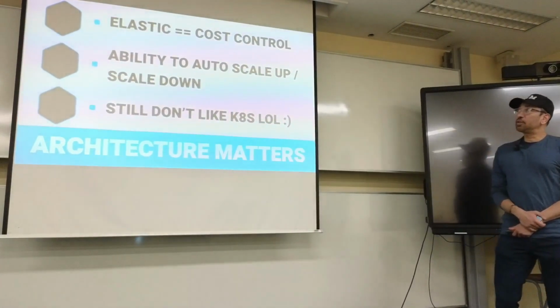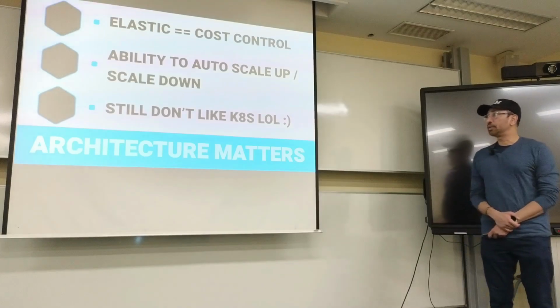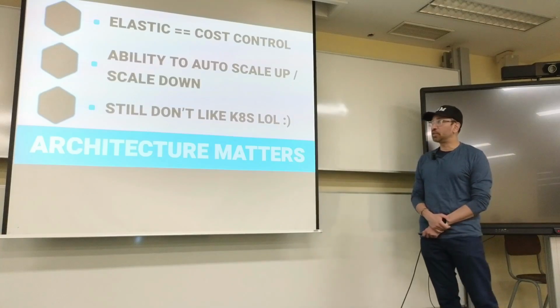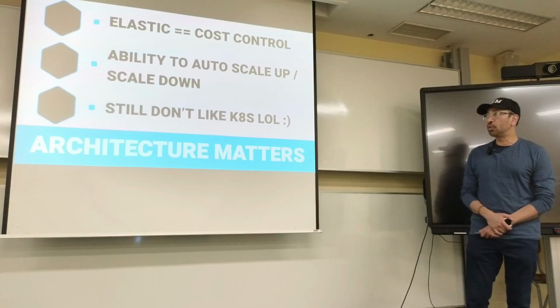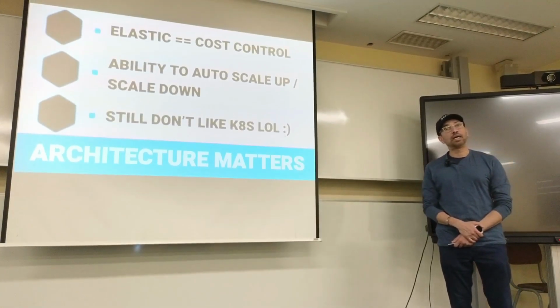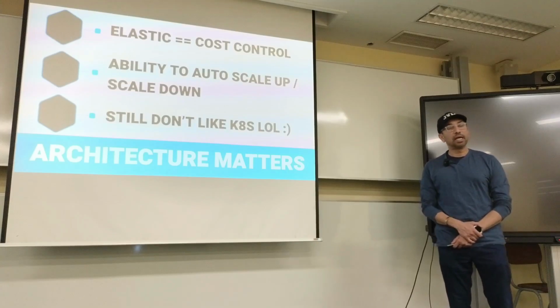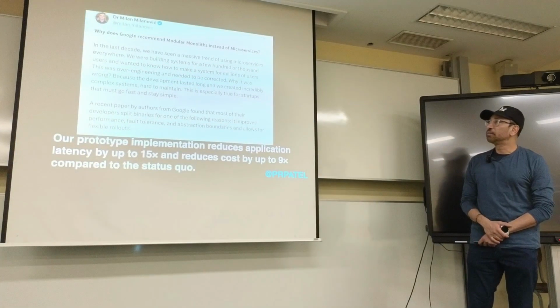Elastic should provide us the ability to do cost control because it lets us auto scale up and auto scale down, right? I still don't like Kubernetes because I think it's too complex. That's one of the things I agree with in that research paper out of Google in terms of using Kubernetes versus a modular monolith. They talk about the complexity and being able to do small deployments, which are held up because of interdependencies between different microservices, et cetera, et cetera. Okay, so we already talked about this, so I'm going to skip this.